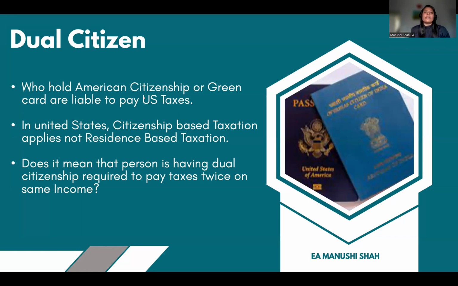Now you will have another question. If a person is not generating income from the US and does not intend to go back to the US, then why have they kept this US citizenship? Yes, the option is available. If someone wants to surrender their US citizenship or their green card, then yes, they can.